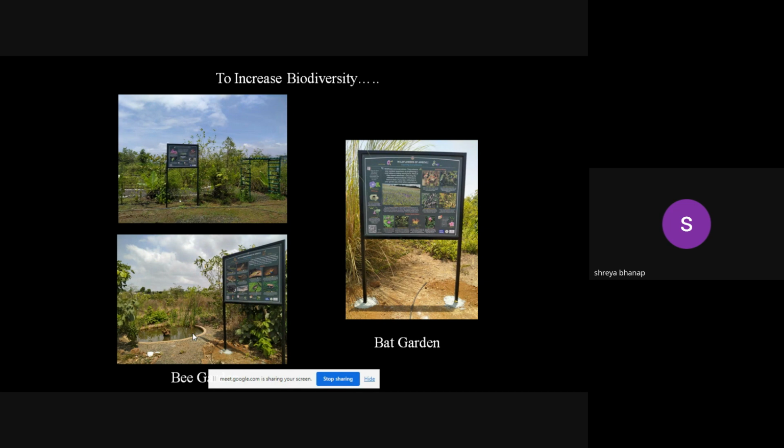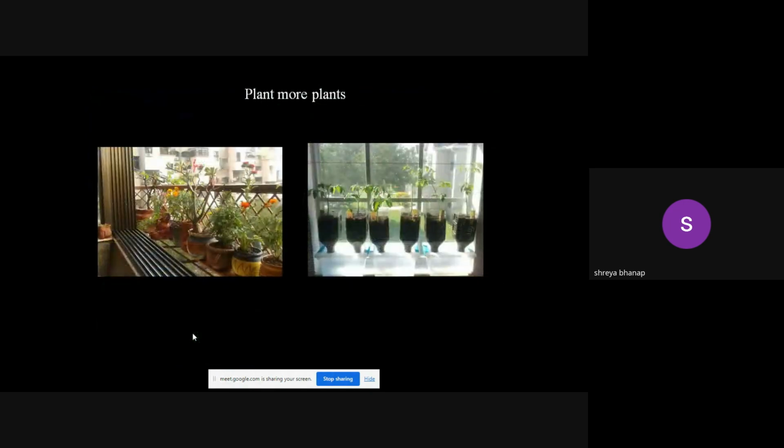It is important to observe the biodiversity, important to study the biodiversity, but at the same time, it is important to take action for that.